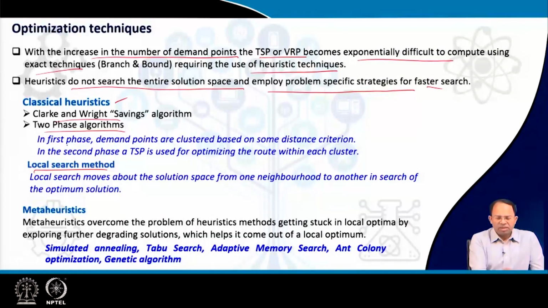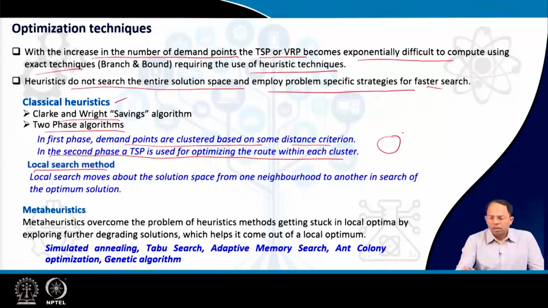The two-phase algorithm is: in the first phase, the demand points are clustered based on some distance criteria, and in the second phase, a TSP is used to optimize a route within each cluster. So this is a two-level problem. We break the problem into two parts. One is we cluster groups of solid waste collection bins. Within each group, we determine the optimal paths, like we did earlier with 50 bins, type B vehicles, where a route going to 50 bins has to be formed. And then in which sequence we would visit the clusters is also determined optimally. That's the second phase of the optimization.